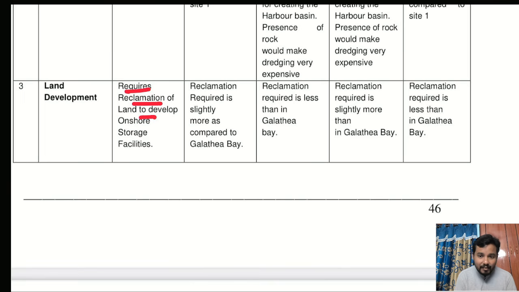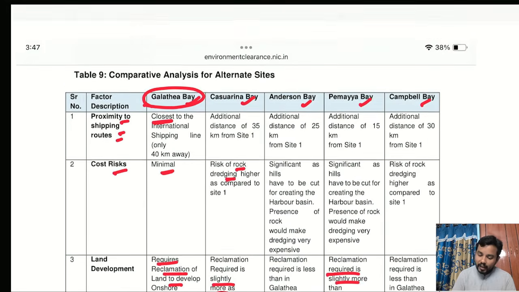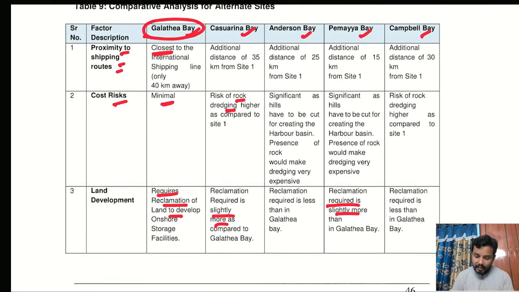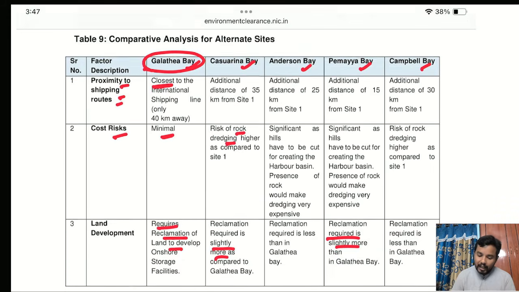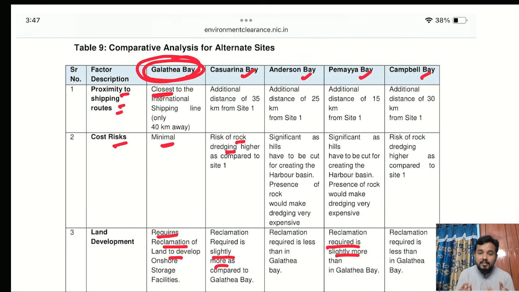So reclamation is required in Galtia Bay also, but the reclamation required is less when compared with the other sites. See, these 5 sites, they have done in comparison, that I am trying to put. Ultimately, they have selected Galtia Bay because the environmental impact was the least in this.